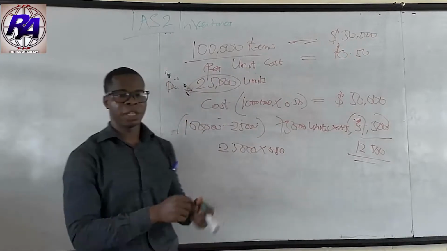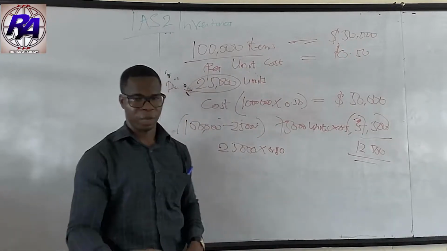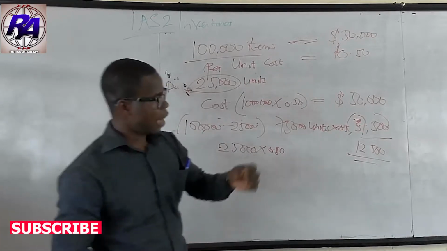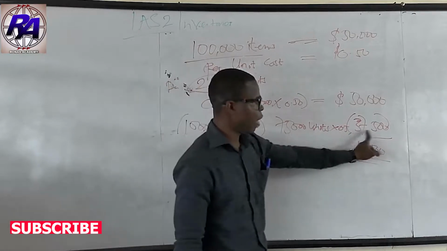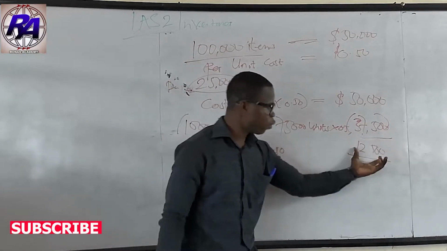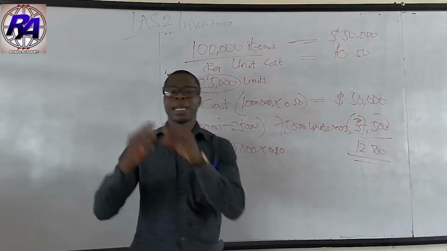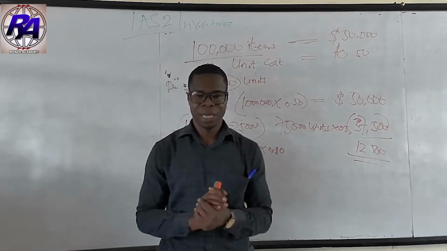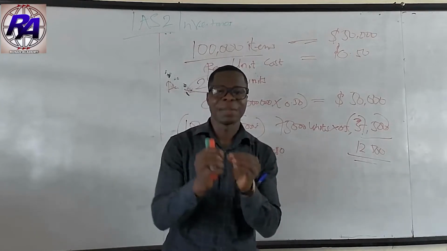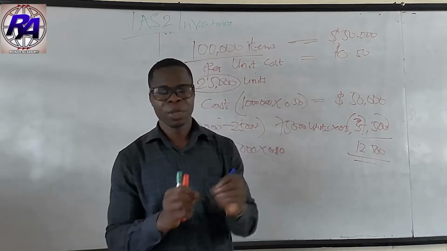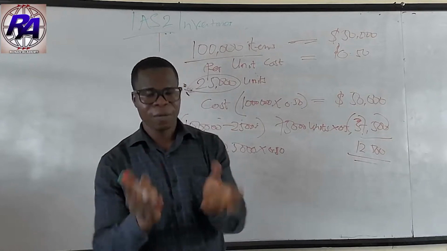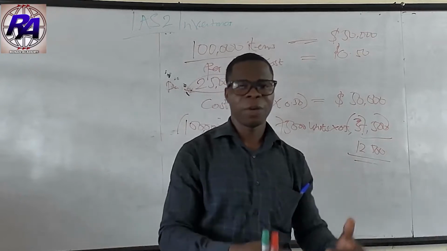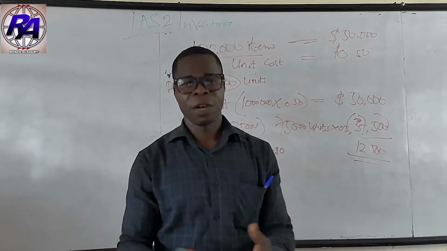Now, per this calculation, what should be the value of your inventory? The value that you present in the books of the entity for the inventory is going to be the $37,500. And the $12,500 will be used as what? As an expense in the books of the entity, or in the P or L account. The reason being that that particular item has been damaged and therefore has become an expense to the entity. So this tutorial is very relevant in computing the value of an inventory in such scenarios.